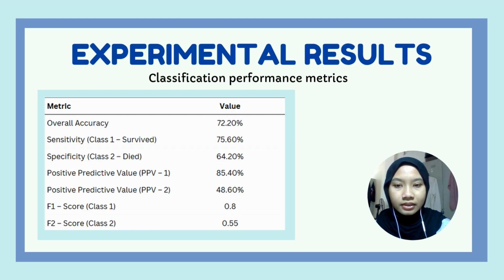However, the fuzzy inference system provides not only good accuracy, but also a better transparency due to its rule-based approach. The model shows a higher sensitivity than specificity because the dataset is imbalanced, with more patients belonging to the survival class. This causes the system to be slightly biased toward predicting survival. Some misclassification occur due to limited data feature, as important medical factors are not included in the datasets.